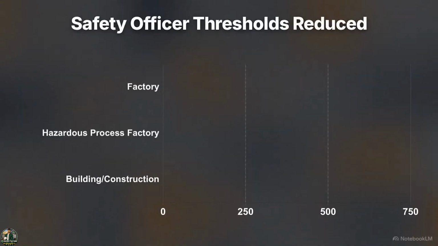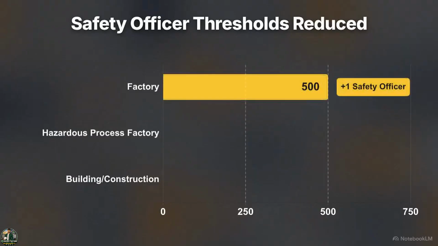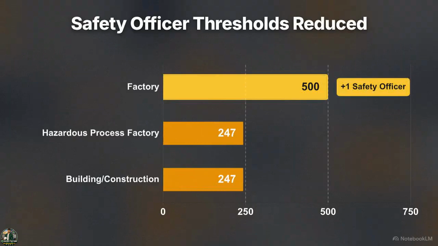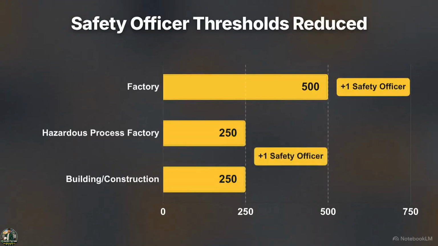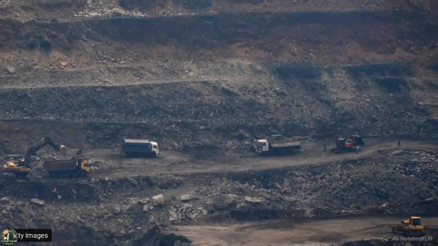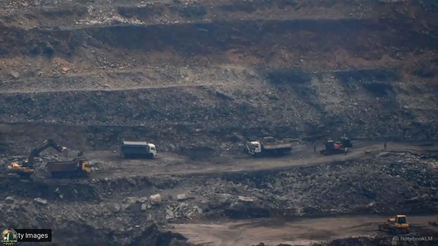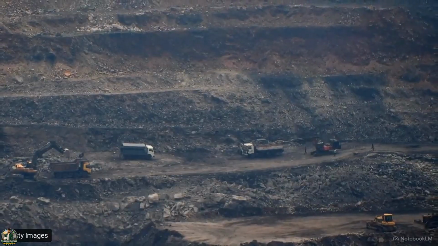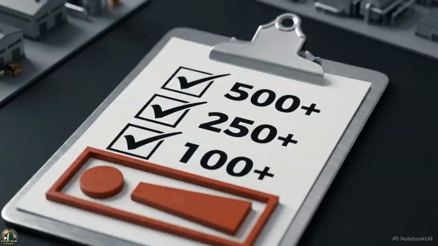Section 22 also enforces numerical thresholds for appointing qualified safety officers. A standard factory must appoint an officer if it ordinarily employs 500 or more workers. That threshold is reduced to 250 workers for construction sites or factories engaged in hazardous processes. The most stringent threshold applies to mining. Because of the specific risks in these environments, a mine must appoint a safety officer at 100 workers. Site execution is defined by these headcounts. Reaching these specific numbers triggers the structural obligations required by the code.